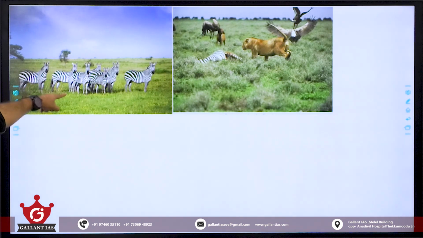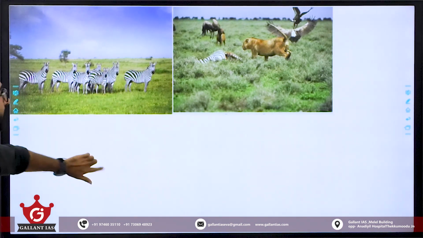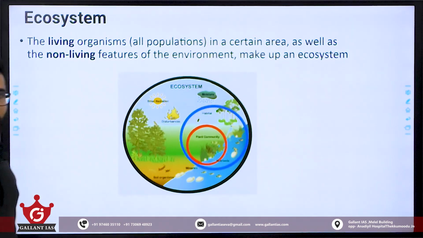So is this a population or a community? Population, that is a community. Fine, you are getting it right, October batch also.